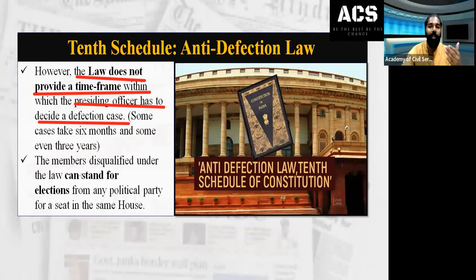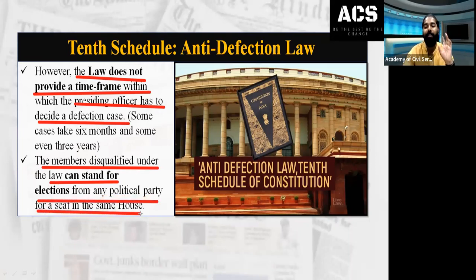This is also provided under this law. It does not prevent you from being a member for any term. Once you are disqualified, the law supports that you can be elected again from any political party and find a seat in the same House. This is also a provision dealt with under the anti-defection law in the 10th Schedule.